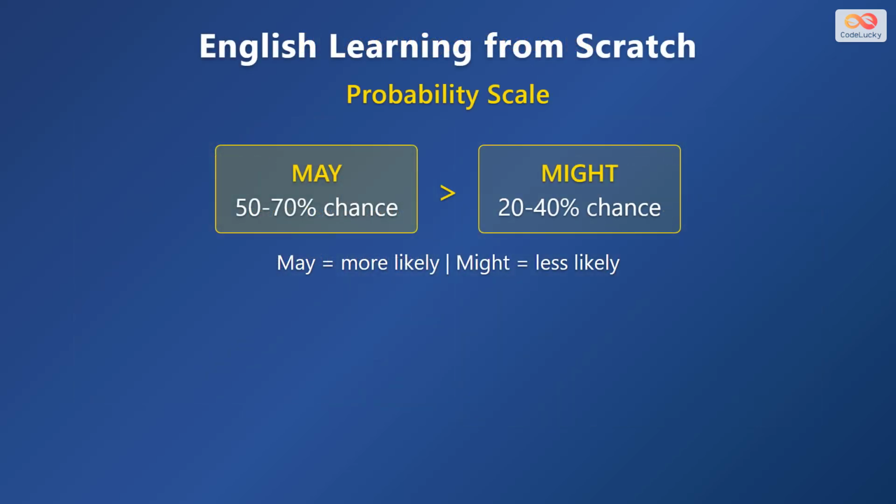May expresses a probability between 50 to 70%, meaning something is somewhat likely. Might expresses a lower chance, about 20 to 40%, meaning it is less likely or more doubtful.